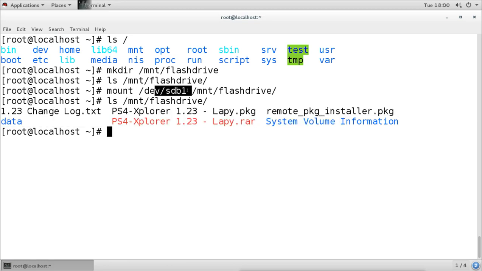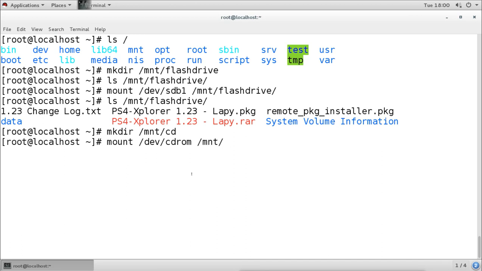Same as we can mount the DVD drive also. For example, if the drive is not mounted, I can create a directory under mnt or media. This is for my CD. Then I will use the same command mount, mention the cdrom under /dev, and mount it on /mnt/cd.